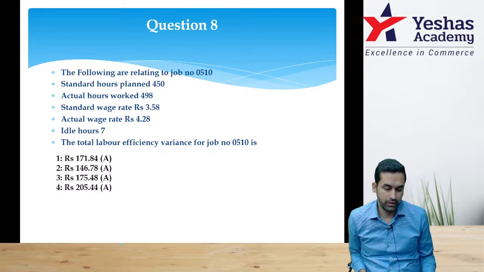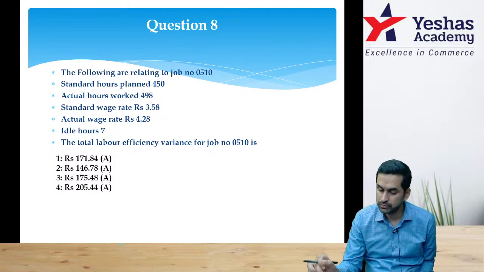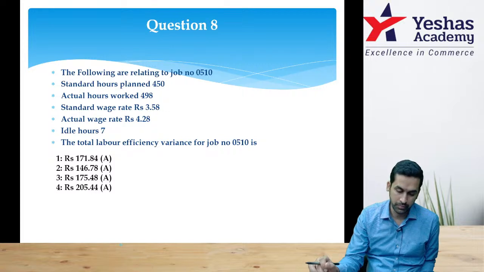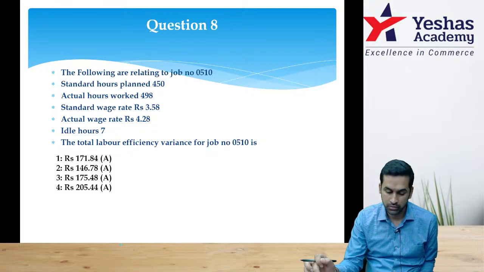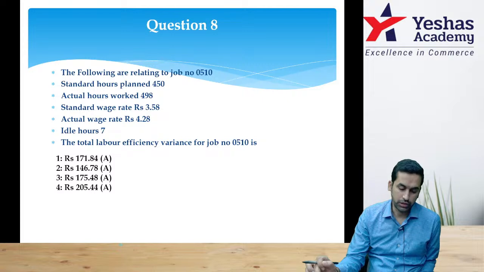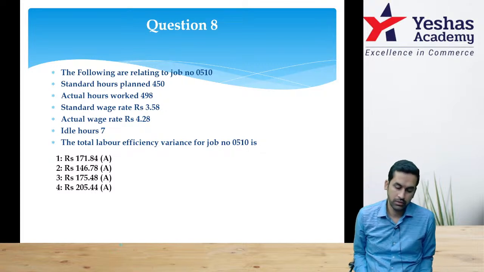Standard hours 450, actual hours 498. That means there itself you can make out you have spent 48 hours extra. Correct? 498 versus 450, 48 hours extra. And the question is labor efficiency variance. There is no gang variance. What is the correct answer?